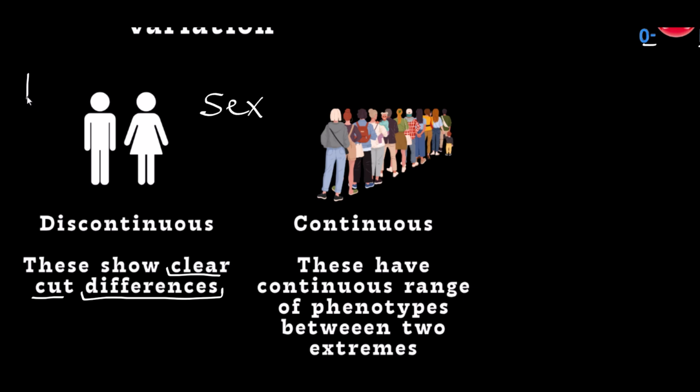You are either born a male or a female. These are two distinct groups that we belong to. So there is a clear-cut difference or a distinct category a child can belong to. We don't have anybody born and then the person exists in between male and female. This type of variation is known as discontinuous variation.